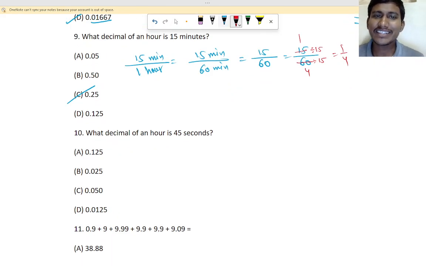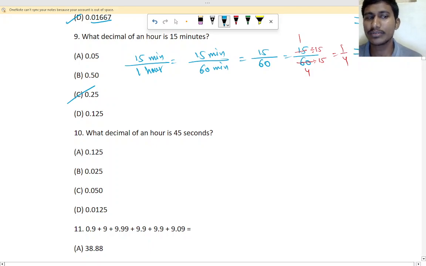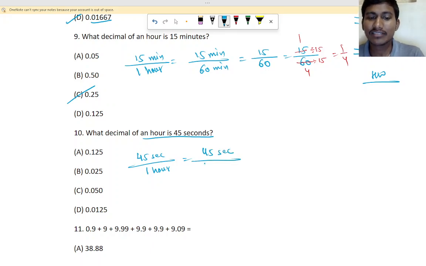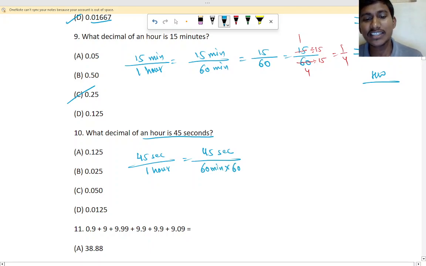And then 10th, you write the decimal form of this for homework. Okay, next 10th is what is the decimal form of an hour is 45 seconds. So 45 seconds divided by how much? 1 hour. So 45 seconds you write it like this. 1 hour means how many seconds? First 60 minutes and then 1 minute means 60 seconds. So 1 hour means how many seconds?